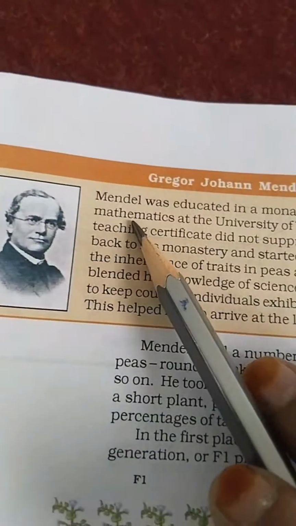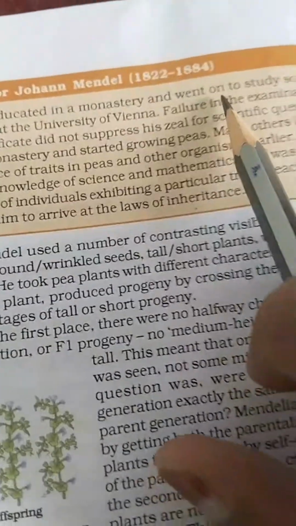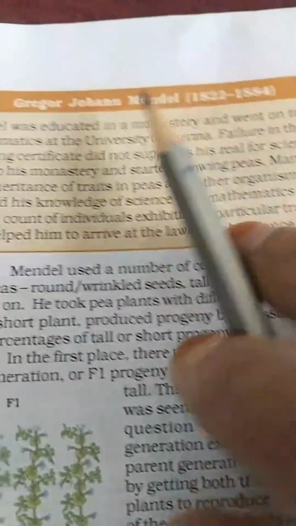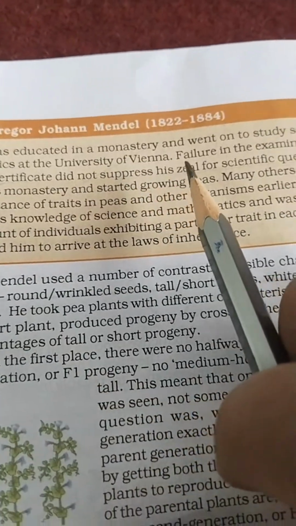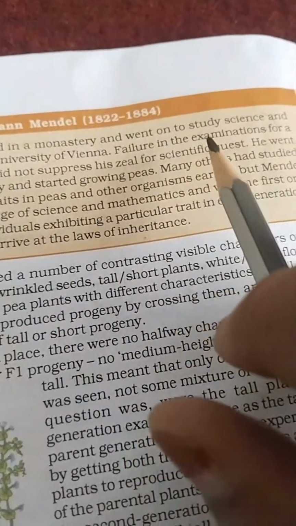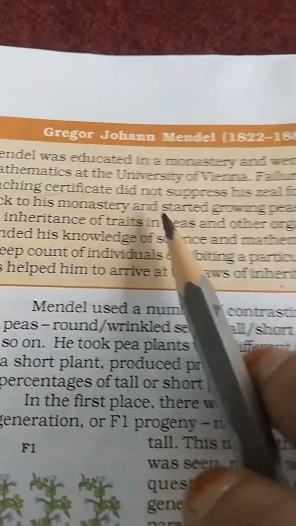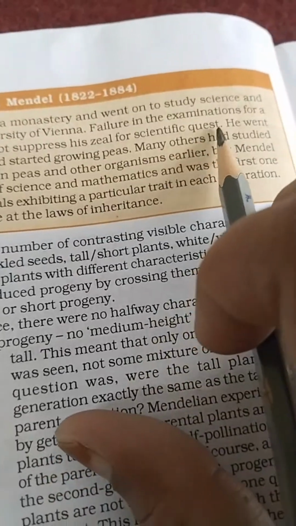Mendel was educated in a monastery and went on to study science and mathematics at the University of Vienna. Failure in the examinations for a teaching certificate did not suppress his zeal for scientific quest.